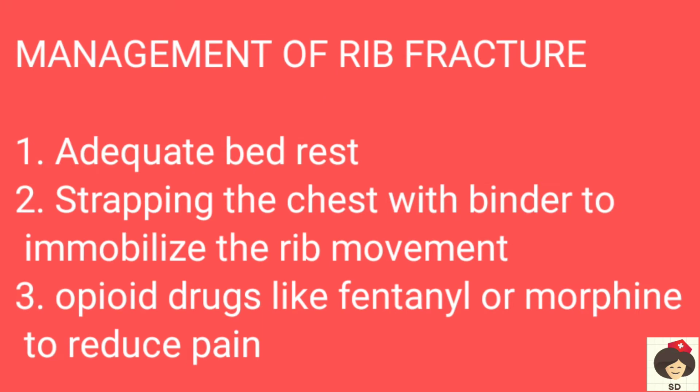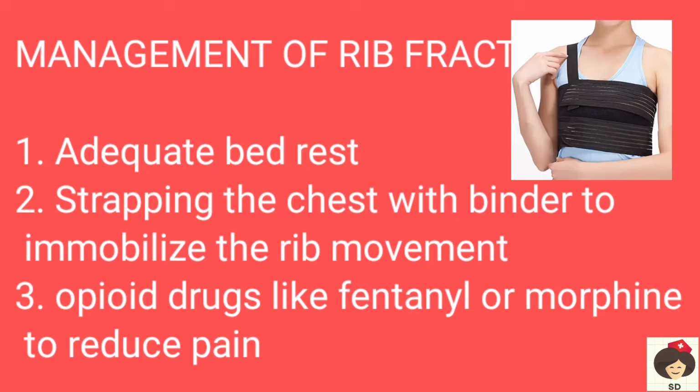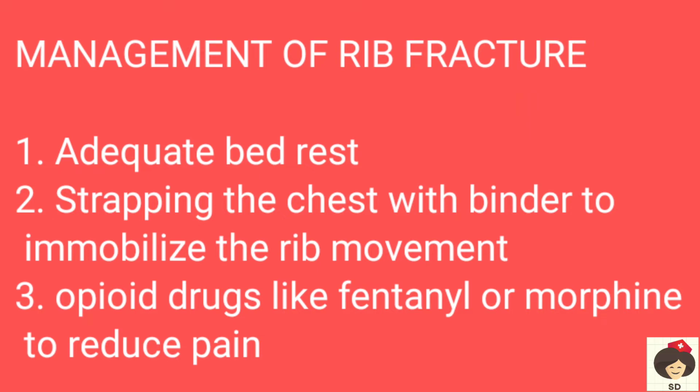The management of fracture rib is adequate bed rest. So you have to tell the patient to take rest to reduce the pain, and strapping the chest with a binder to immobilize the rib movement. So they put a binder and support the chest so that excess rib movement will not be there. And opioid drugs like fentanyl or morphine to reduce pain. These patients will have severe pain, so they will give either fentanyl or morphine.